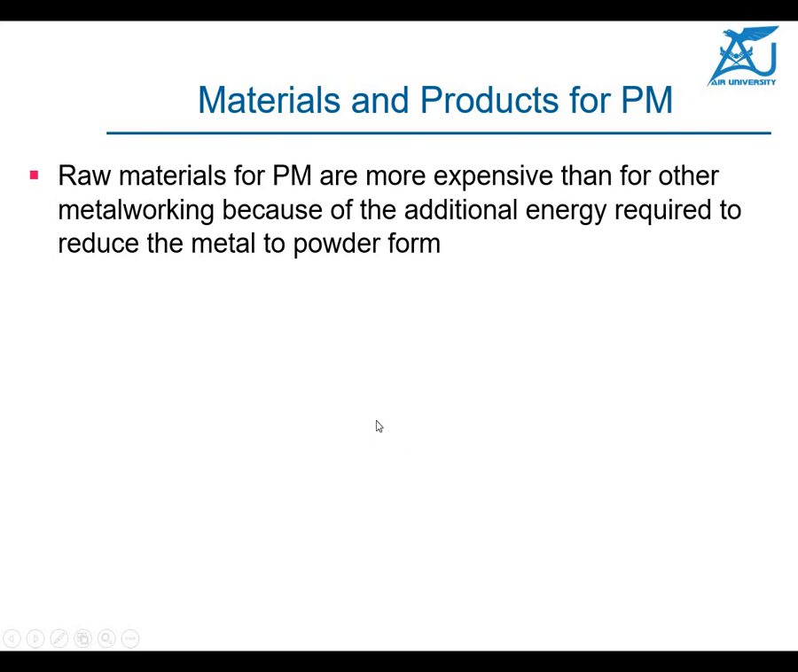Okay, what are the material and the product for the material use? So generally, raw materials for powder metallurgy are more expensive. As I told you, this raw material is very expensive. So this is the only limitation, because certain technologies are needed in that one. And one technology which we studied was the atomization process.